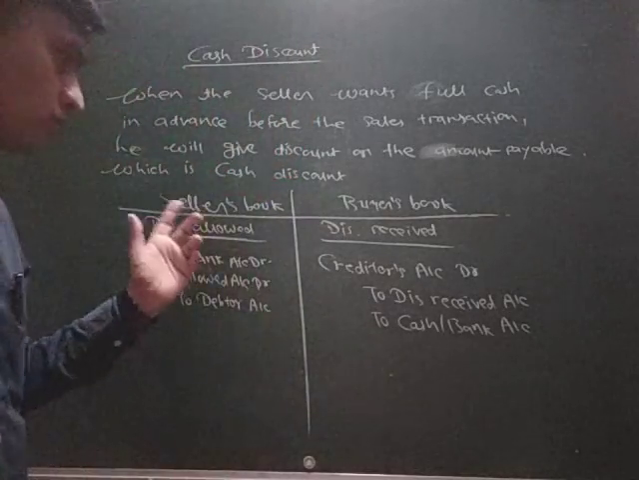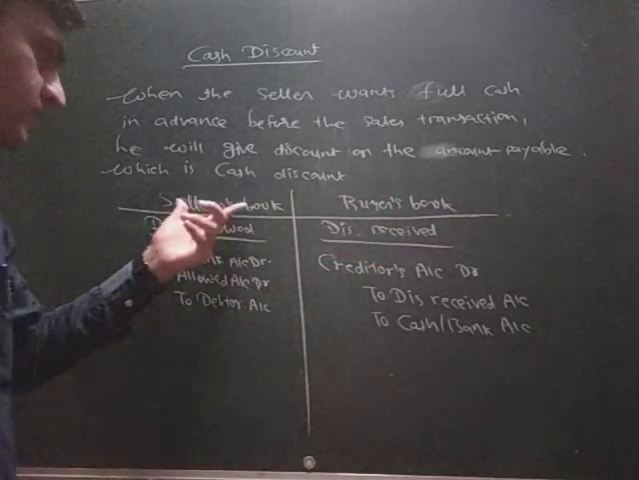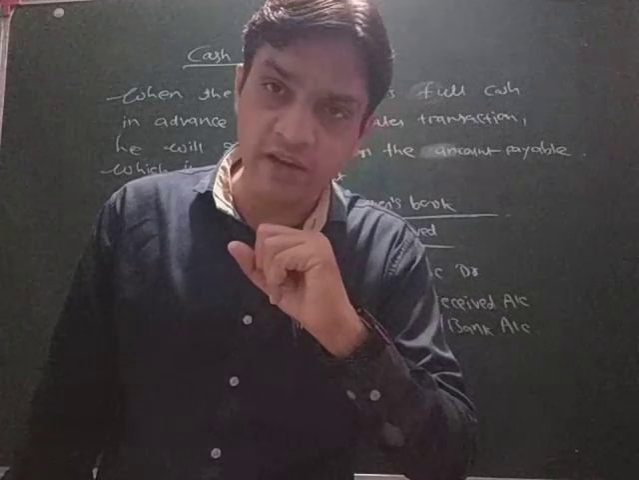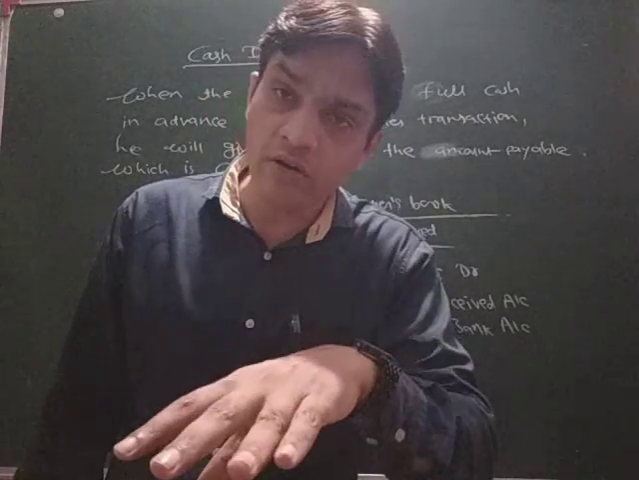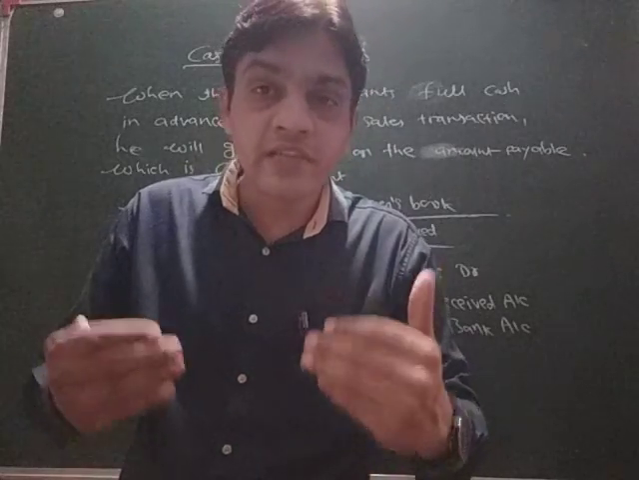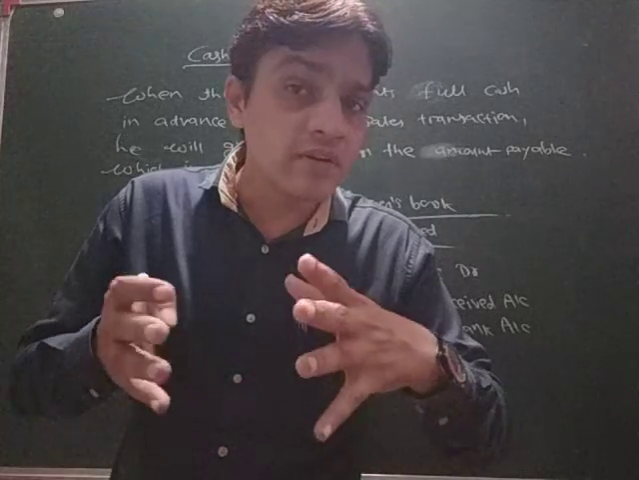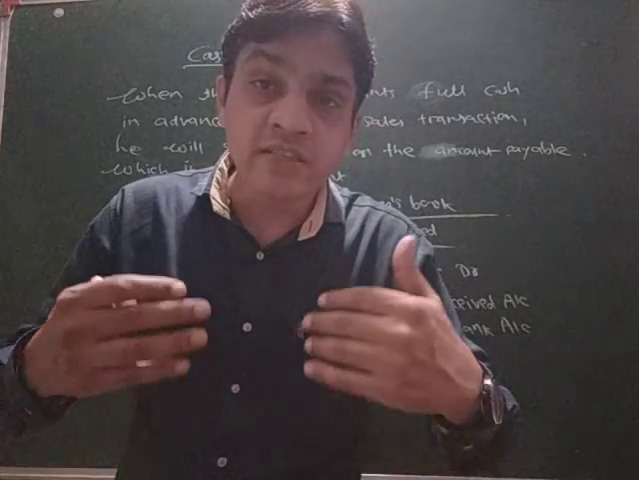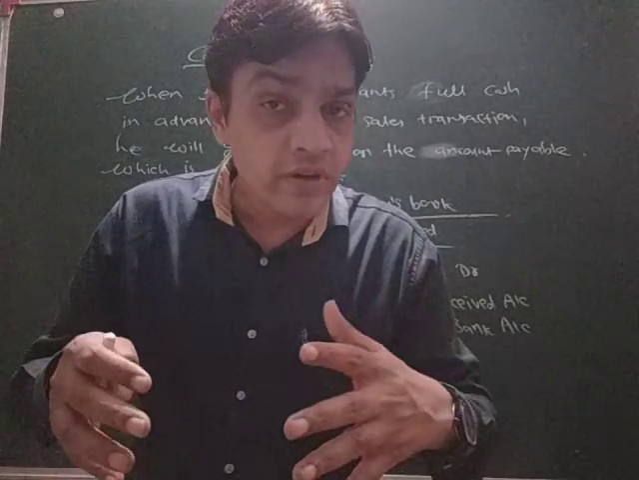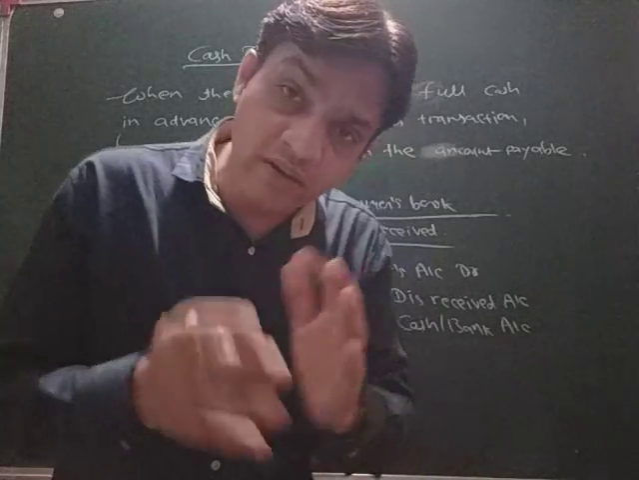There are two types of entry, seller's book and buyer's book. In the seller's book, it is discount allowed because it is an expenditure for the seller. But for the buyer it is discount received because he is receiving the discount from the seller. So it is called discount received for the buyer, and discount allowed is an expenditure for the seller. Now we will see the journal entry about the cash discount.